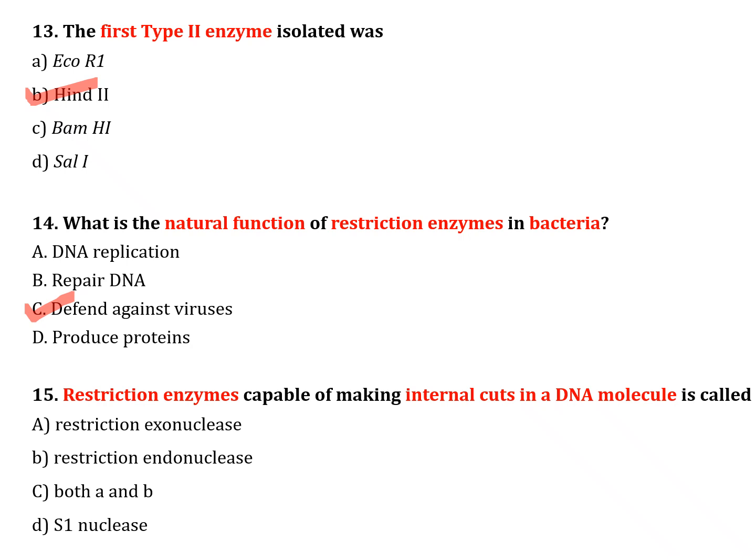The next question number 15. Restriction enzymes capable of making internal cut in a DNA molecule are called: option A, restriction exonuclease. Option B, restriction endonuclease. Option C, both A and B. Option D, S1 nuclease. Correct answer is option B, restriction endonuclease.